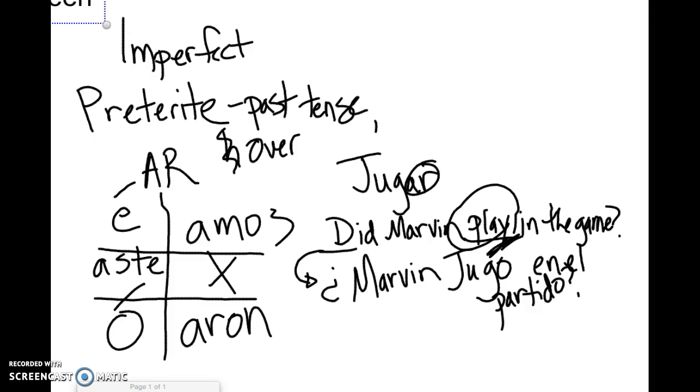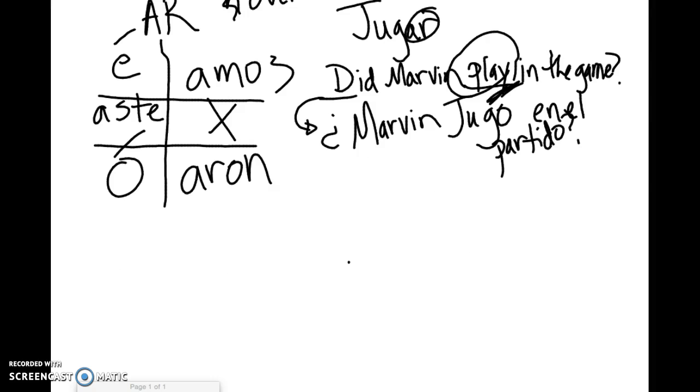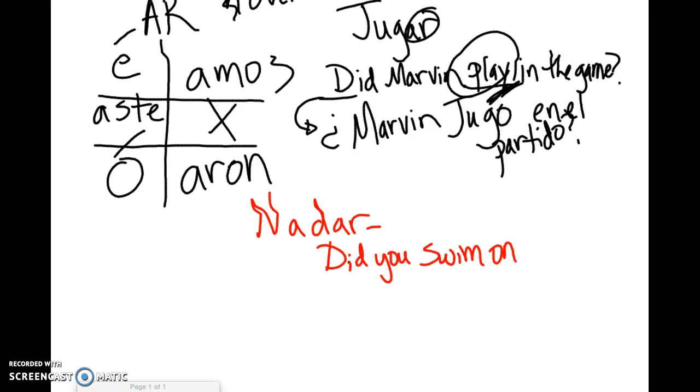Can somebody give me an example of another AR verb? Nadar, especially since we've been talking about travel, right? Nadar. Oops, I don't know what's happening right there on our board, but something crazy. All right, so now I want to ask you, did you swim on vacation?